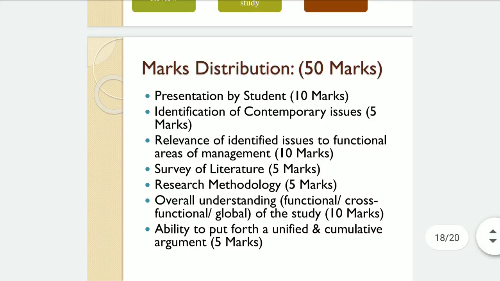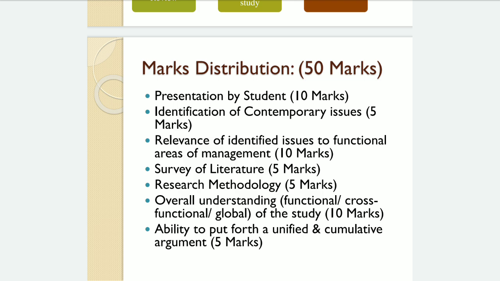Then 50 marks distribution. How we are going to distribute the marks of university examination and internal examination. So there will be presentation by the students for 10 marks. Identification of contemporary issues, how students have identified the problem, 5 marks. Relevance of identified issues to the functional areas of management, that is for 10 marks. So how you are going to relate the theory with the problem, that is for 10 marks.